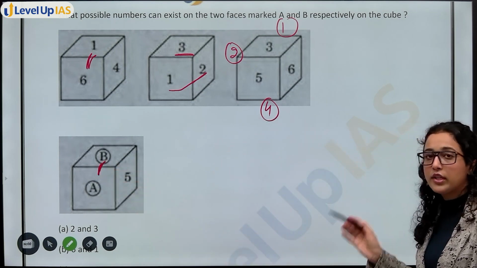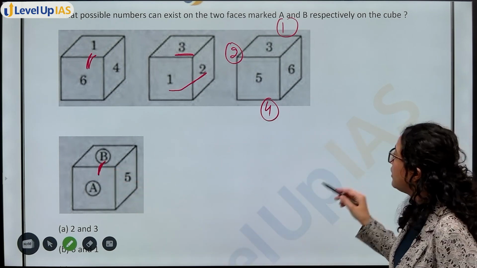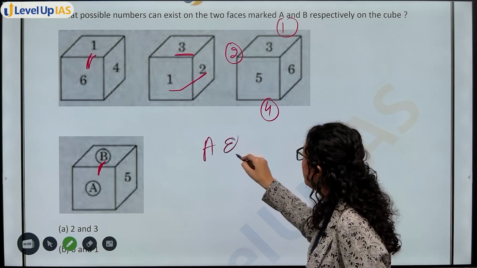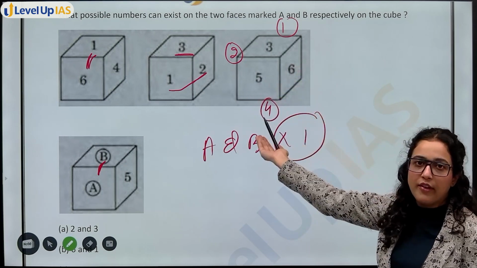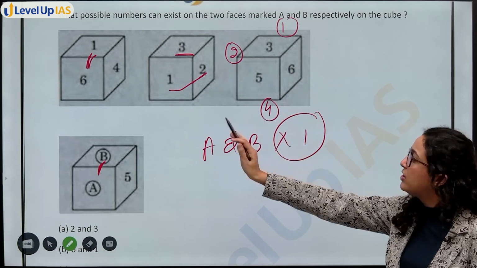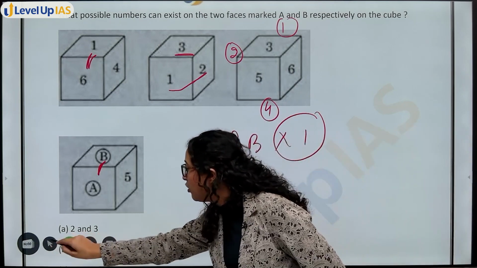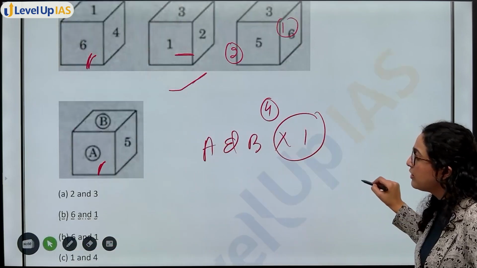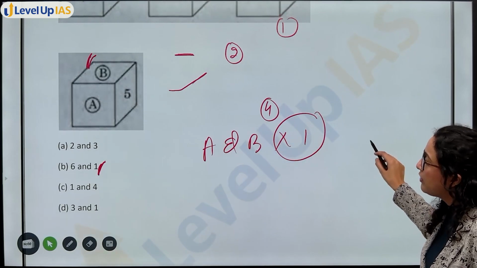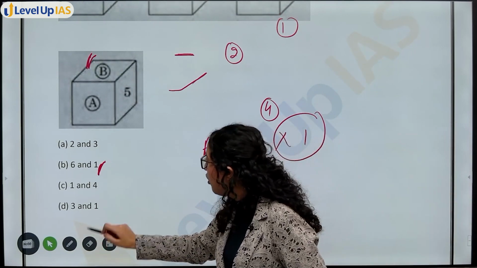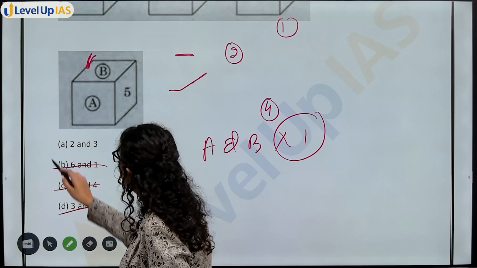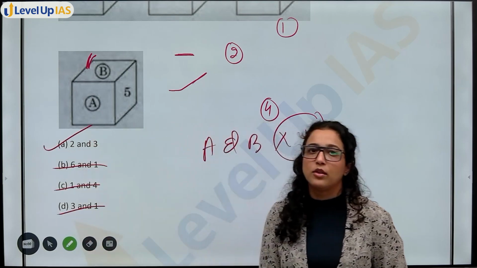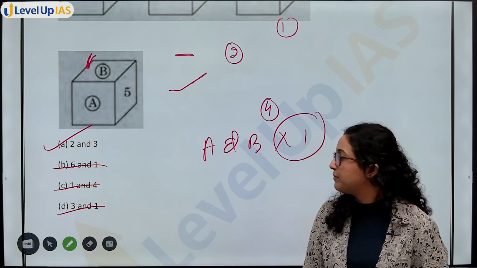I know that whatever value A and B can take, they cannot be 1. 1 क्यों नहीं हो सकते? Because 1 is opposite 5. So 1 cannot be adjacent to 5 in any case. Now look at the options you have. 2 and 3, 6 and 1, 1 and 4, 3 and 1. So obviously you cannot have an option with 1. So option A, 2 and 3 will be your answer.